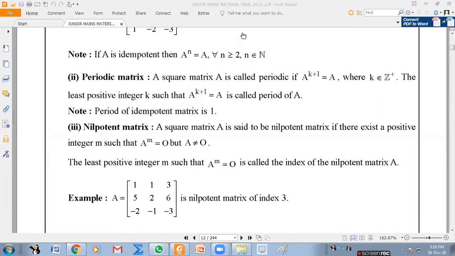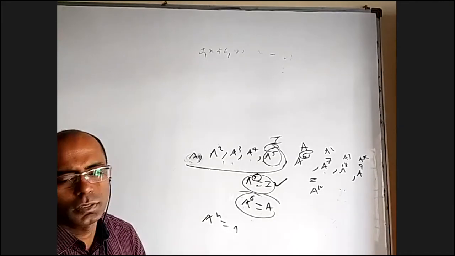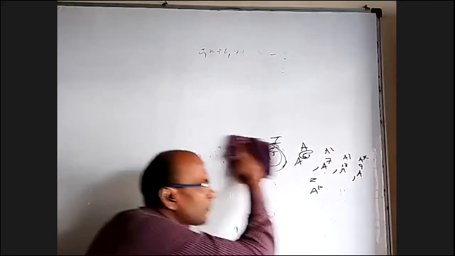Whenever A power k plus 1 is A, then A power k plus 2 will be A square, A power k plus 3 will be A cube, and so on. Then it is called a periodic matrix and the period is k. The idempotent matrix, the previous one, is also a periodic matrix, but with period 1. Let us see what the det of a periodic matrix can be.